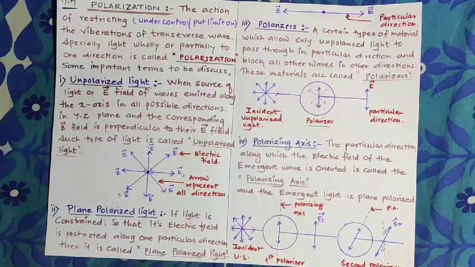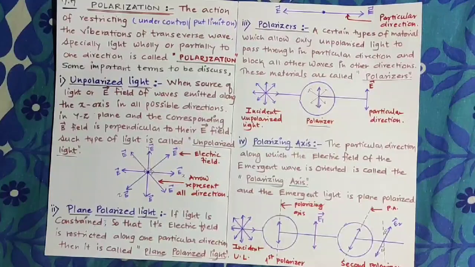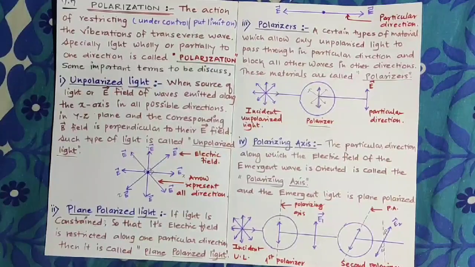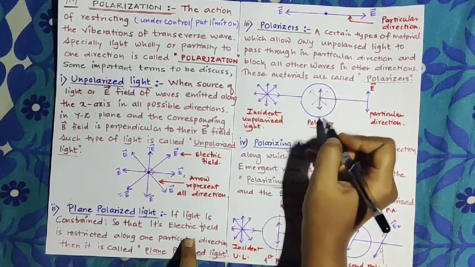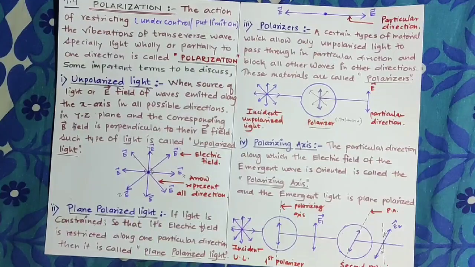So the polarizer is the material. And as a polarizer we consider Polaroid. Polaroid is a kind of synthetic plastic sheet, a synthetic plastic sheet which is used as a polarizer. Polaroid is nothing but a plastic sheet which is used as a polarizer. That means this polarizer we are considering in terms of Polaroid.